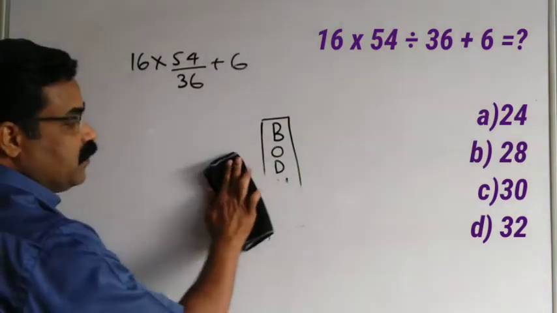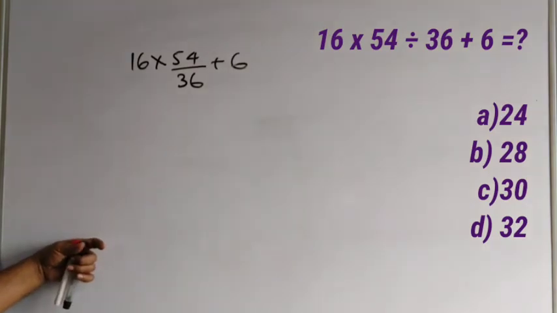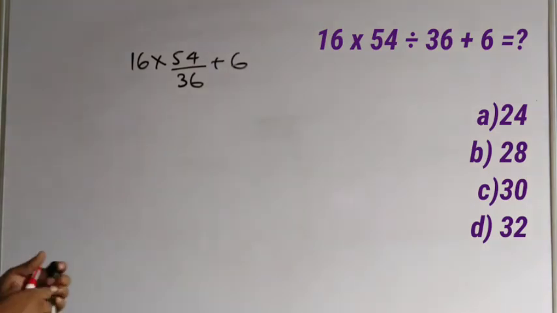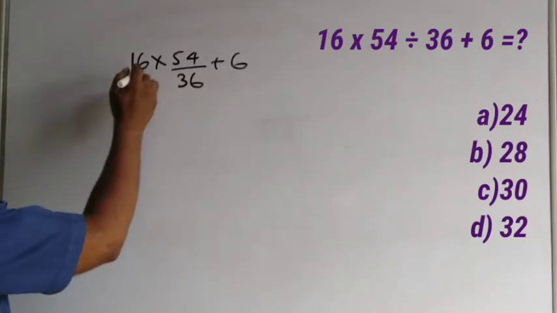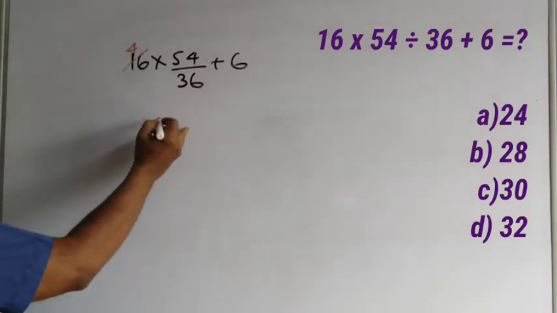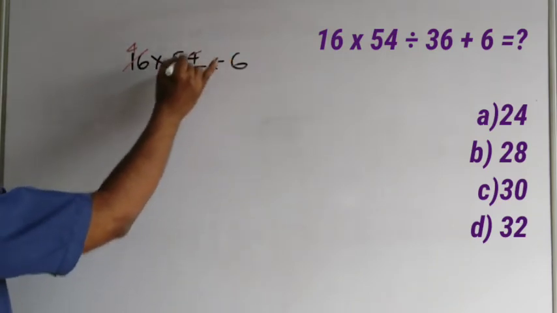Using that, the given question we can write like this. Now if you can cancel or simplify something, you can simplify fast. Here 4 will go 4 times, and here 4 will go 9 times. This 9 and 54, 6 times.